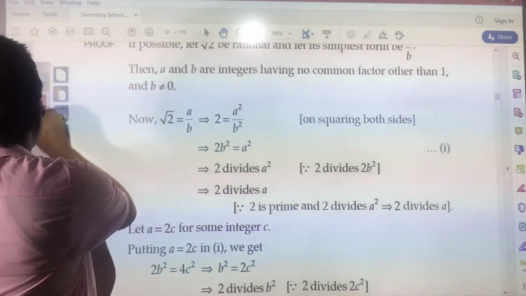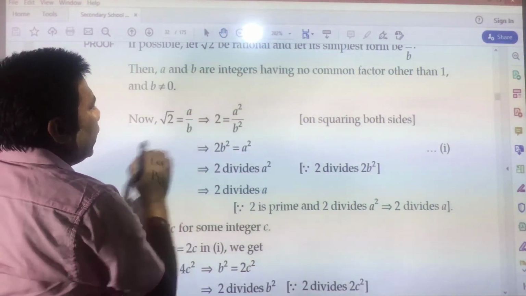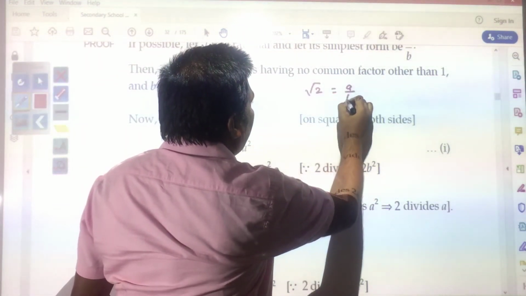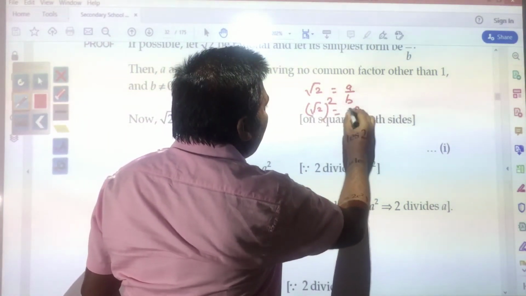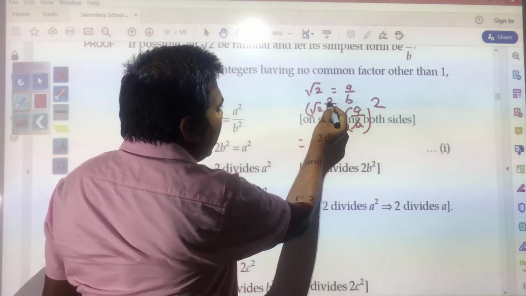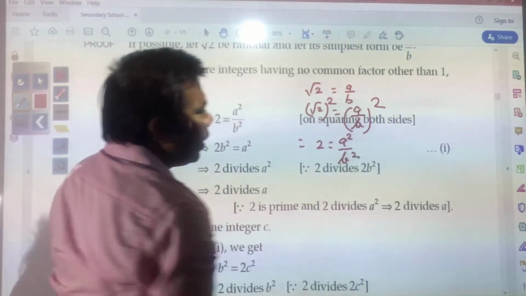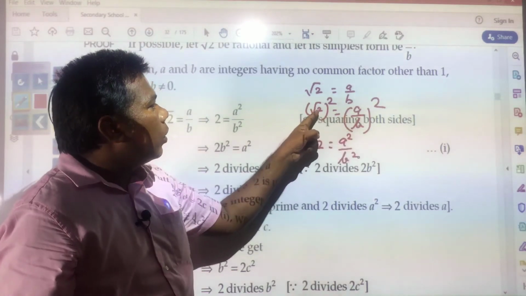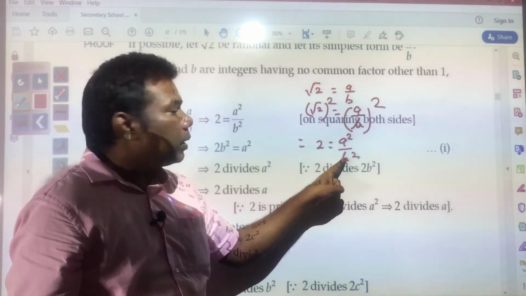Now, root 2 is equal to A by B. If you square both sides, what will you get? Root 2 square is equal to A by B whole square. It means root 2 square, the root and the square will cancel, you will get 2, and on the right you will get A square by B square. When you square both sides, root 2 square will become 2 and A by B whole square will become A square by B square.